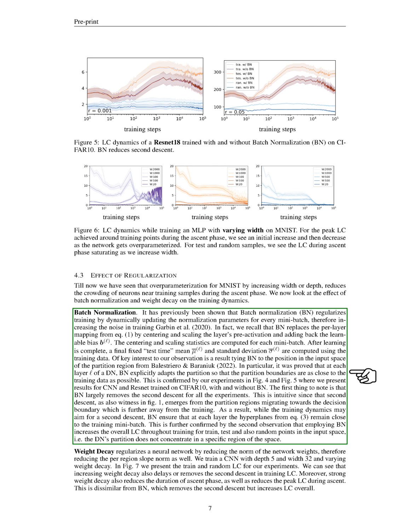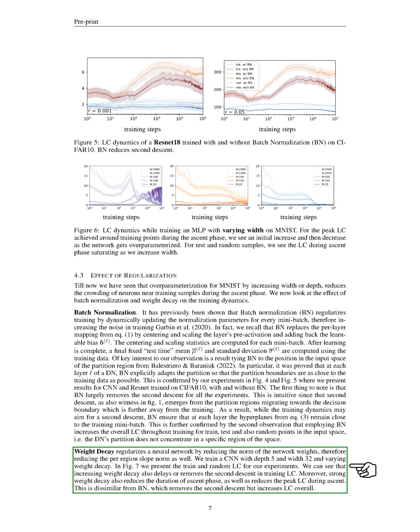Weight decay is another regularization technique that works by reducing the norm of the network weights, which in turn reduces the per-region slope norm. Our experiments show that increasing weight decay can also delay or eliminate the second descent in the learning curve. Moreover, strong weight decay can reduce the duration of the ascent phase, as well as the peak learning curve during ascent. This is different from batch normalization, which eliminates the second descent but increases the overall learning curve.